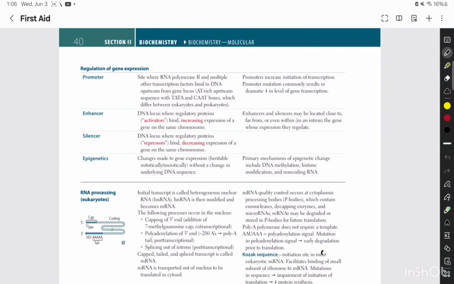So let's begin our next topic, that is regulation of gene expression. I will be going over the next couple of topics regarding molecular biochemistry very quickly, and I will be only emphasizing the important topics, so you guys can go through this part very quickly. So let's begin. So there is the regulation of gene expression.